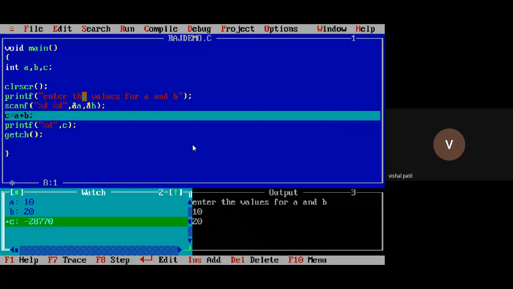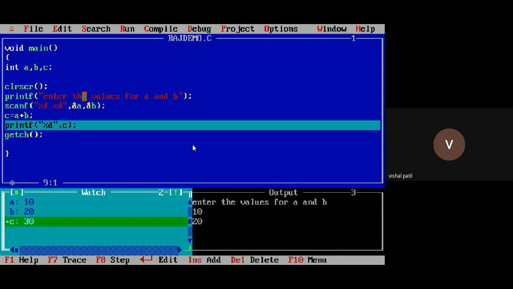Again press F8. Now you can see the value of C is 30. Now the value of A plus B is assigned to C. That's why the value of C is now 30 in the watch window.